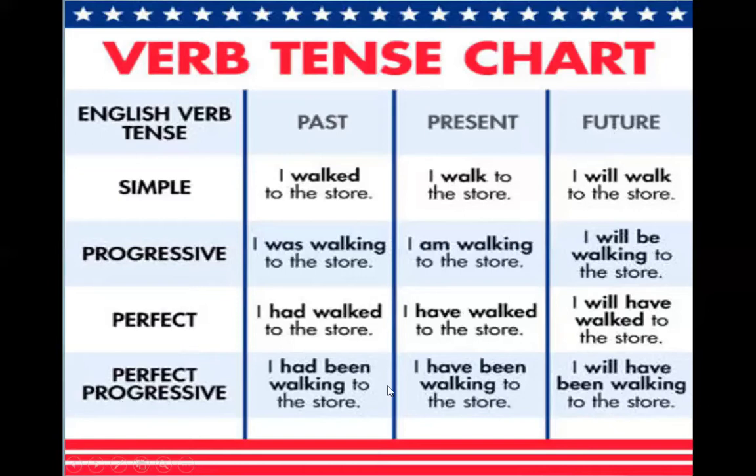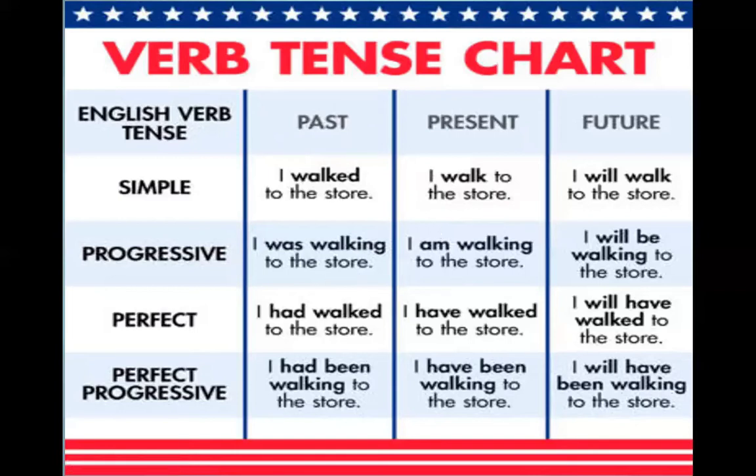Future perfect progressive, we mix the progressive with the perfect. So we get will plus have been plus the verb plus ing. So it's going to be I will have been walking to the store. The idea which we must focus on in this part of our chapter is that we have to know the name of the tense, for example, past simple, present progressive, whatever, and the form of each tense as you see here in the chart.